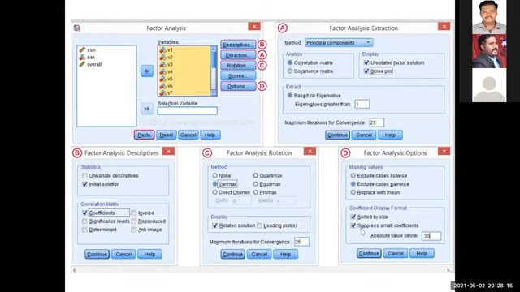small coefficients. After putting a tick mark, it will ask you what value you are going to set. For example, I told you, right, when you are doing the factor analysis, all the variables will be listed, and on the right-hand side there will be different columns, which indicate factor 1, component 1, component 2, component 3. That is factor 1, factor 2, factor 3. In that, for factor 1, factor 3, which value do you want to take? You want to take more than 0.4, more than 0.5. That value you can set here.